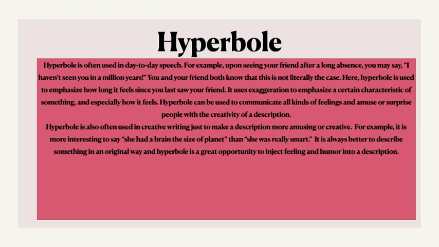Hyperbole can be used to communicate all kinds of feelings and amuse or surprise people with the creativity of a description. Hyperbole is also often used in creative writing just to make a description more amusing or creative. For example, it is more interesting to say she had a brain the size of a planet than she was really smart. It is always better to describe something in an original way, and hyperbole is a great opportunity to inject feeling and humor into a description.